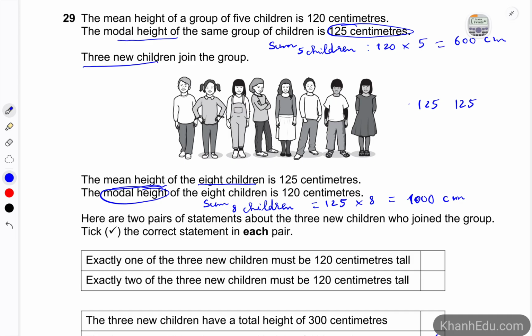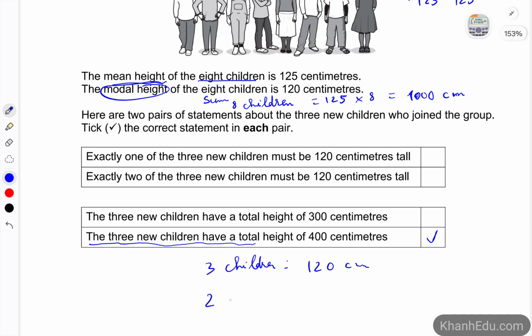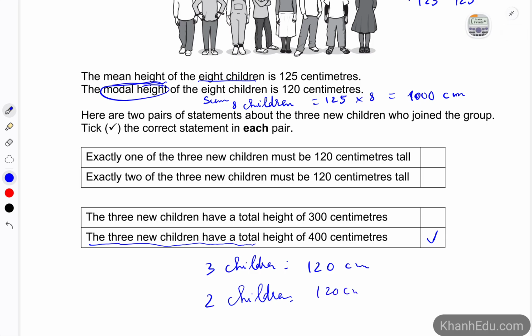So more than 2, it can be 3 children that have the height of 120 centimeters, or it's going to be 2 children with the height of 120 centimeters.